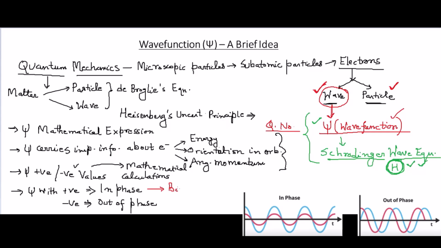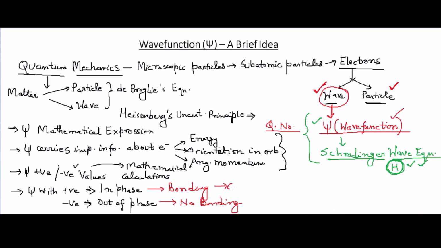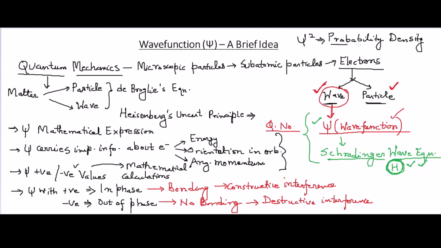In phase leads to bonding and out of phase there is no bonding. In phase is also described as constructive interference, and out of phase, with no bonding, is destructive interference. One more important thing is that psi gives the probability density. Probability density means that in a three-dimensional space, which we describe as an orbital, there is a maximum probability of finding an electron, meaning the electron density is maximum. The mathematical expression of that is given through psi square.